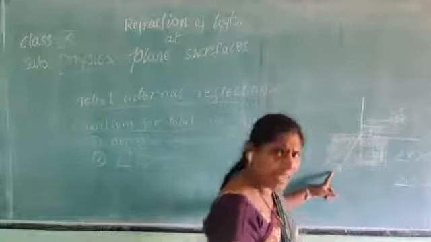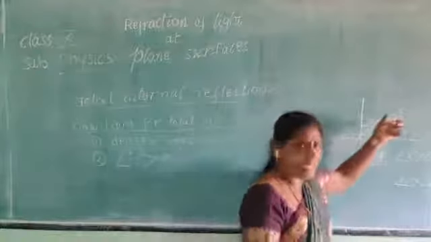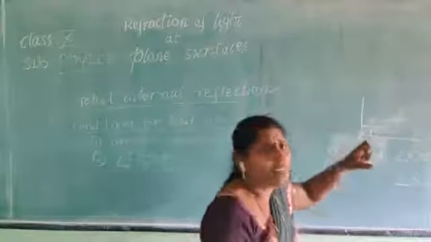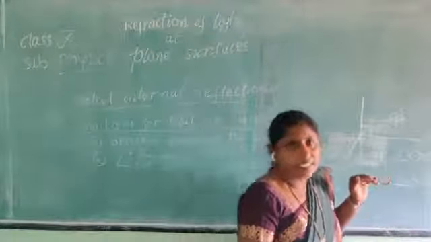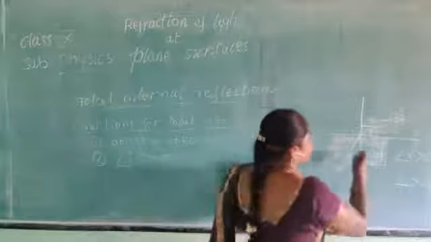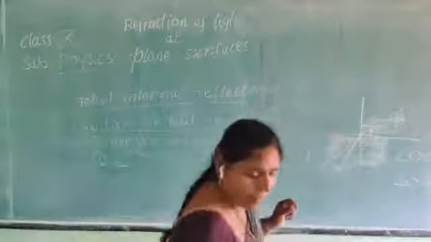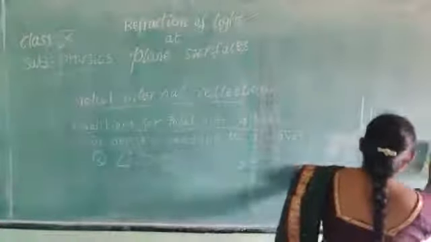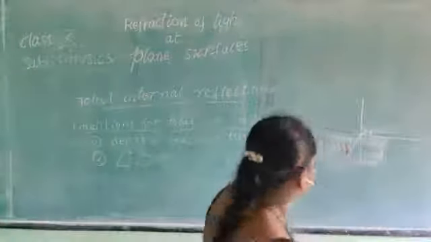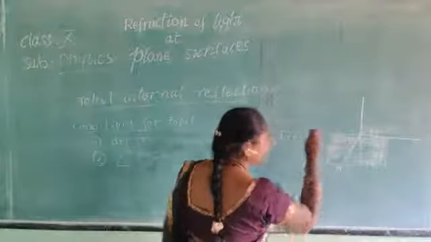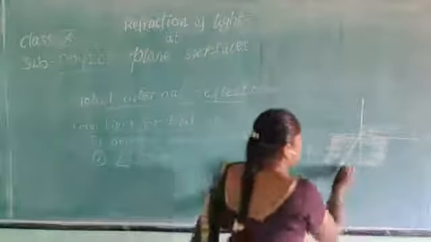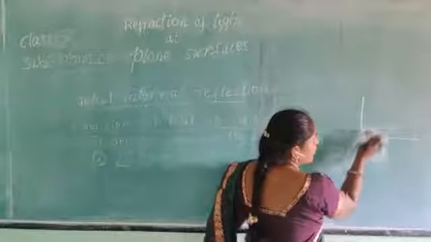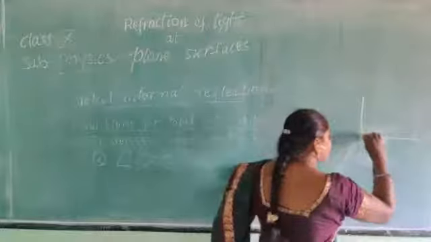When the ray is incident from a denser medium to a rarer medium, at a particular angle of incidence, it grazes the interface line. This angle is called the critical angle. When the angle of incidence is greater than the critical angle, the light ray does not enter the rarer medium, but it will be reflected back like this.